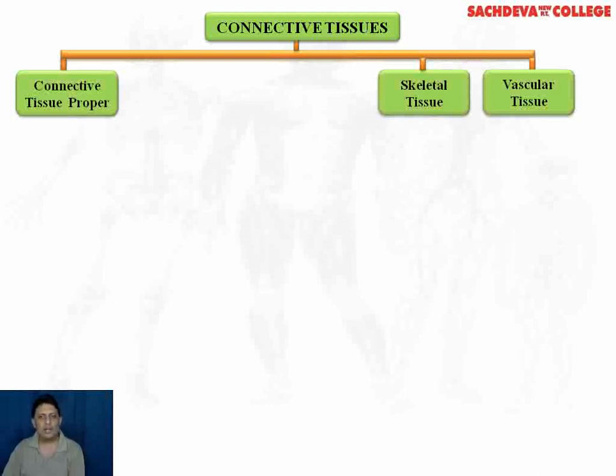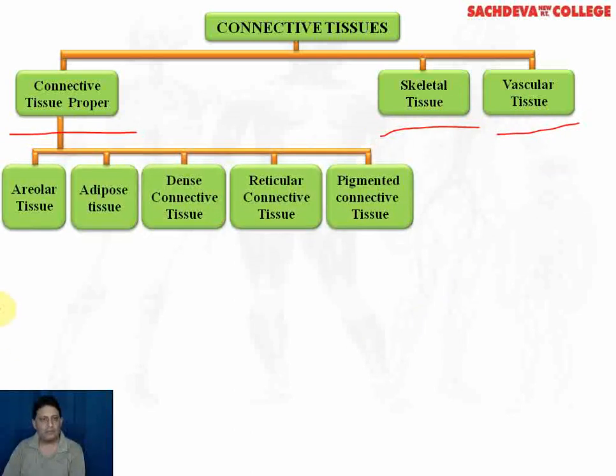Connective tissues are broadly divided into three types. First is the connective tissue proper, the skeletal connective tissue, and the vascular or the liquid connective tissues. Their further classification: connective tissue proper is further divided into five types: the areolar tissue, adipose tissue, dense connective tissue, reticular connective tissue, and the pigmented connective tissue.